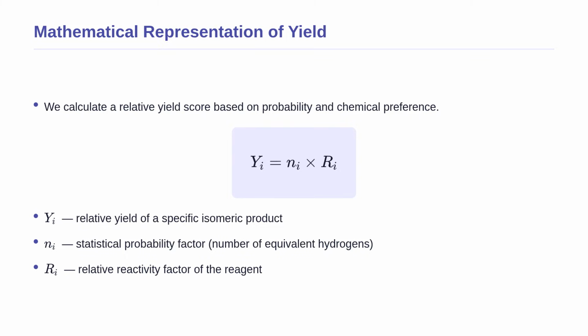The variable N sub i is the statistical probability factor, which is simply the number of equivalent hydrogen atoms available to be attacked. Finally, R sub i is the relative reactivity factor of the reagent toward that specific type of hydrogen bond. If either the number of available targets or the chemical preference increases, the relative yield goes up.